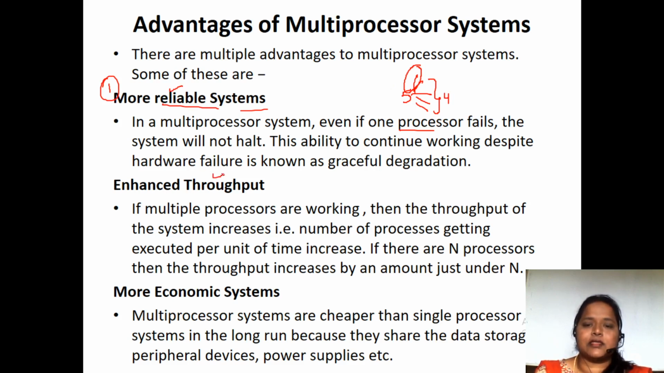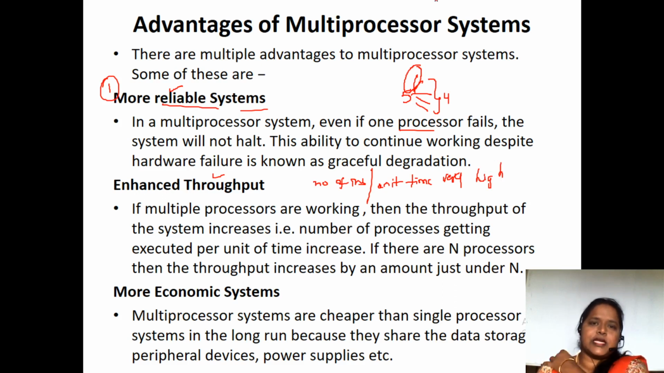Throughput is enhanced. Throughput is nothing but the number of instructions executed per unit time, which is very high. Why? Because we are employing many processors, not a single processor, so the throughput is going to be high.